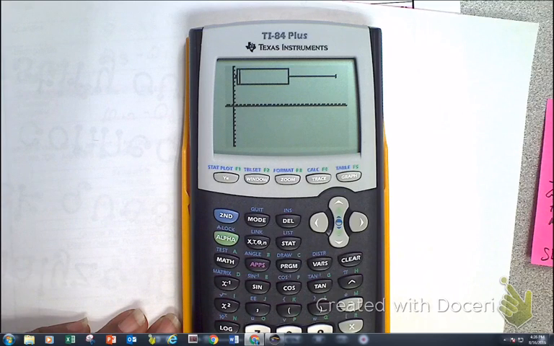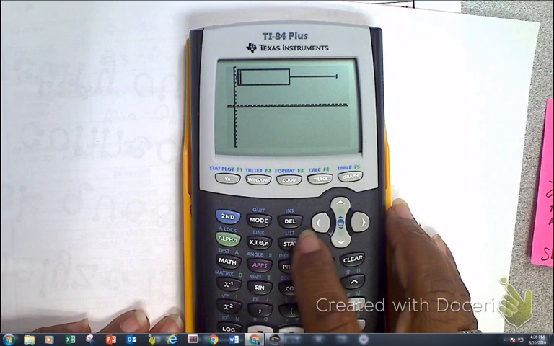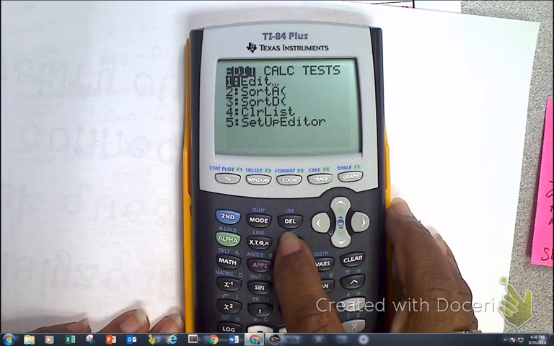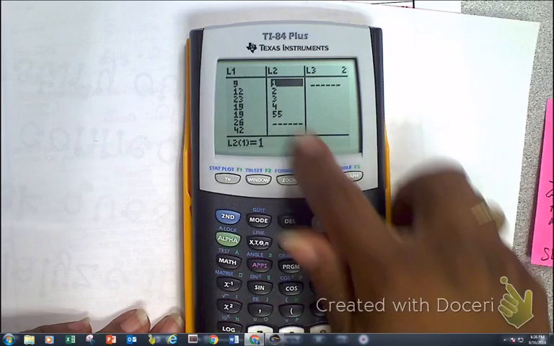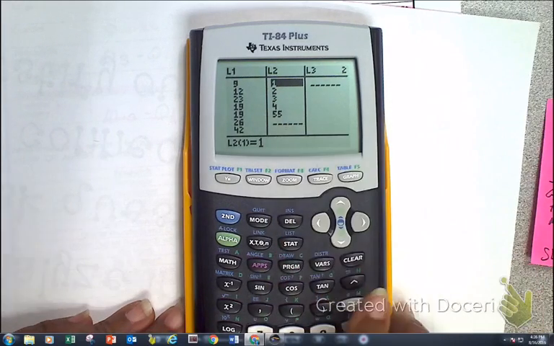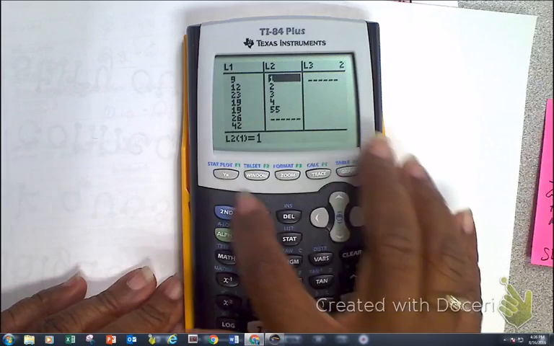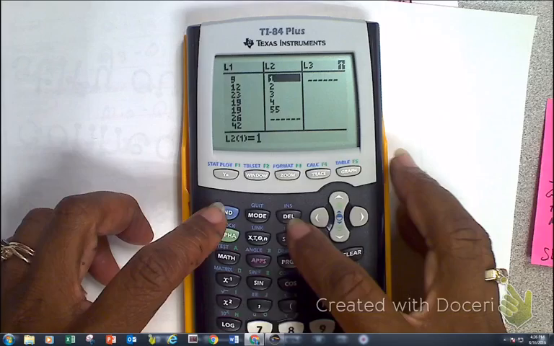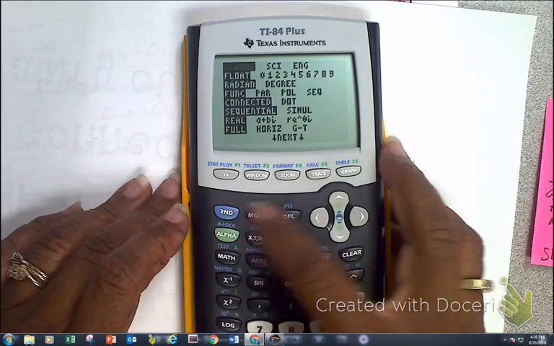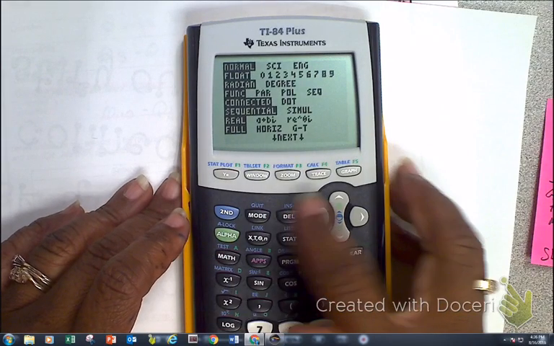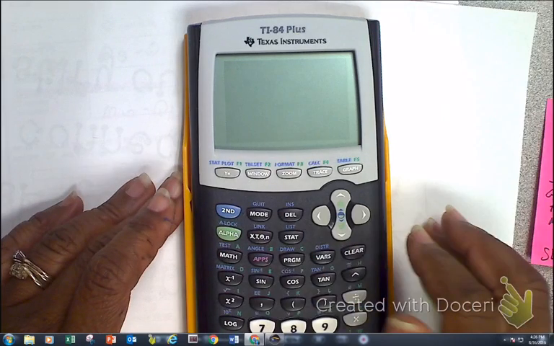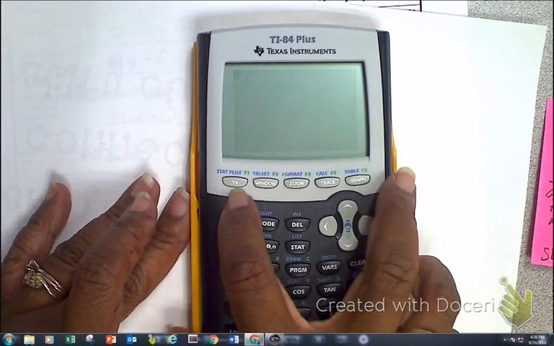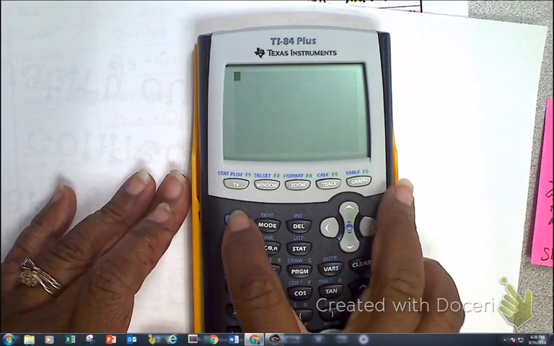Now, I cannot believe that that thing was not an outlier. There is no way. I need to go back and look at my data. So here, I'm going to press Stat, Edit. That number 55 is there. I'm going to go back and now look at my drawings. Second quit. Okay, I just want to quit out of that. Now I want my stat plot again. So second plot.